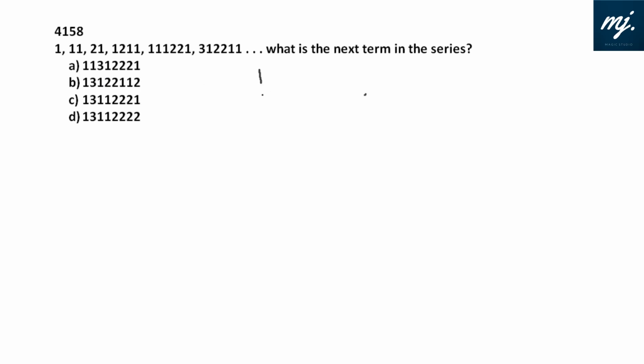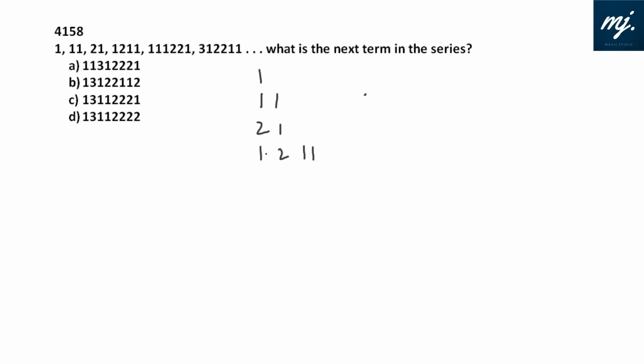And this is a wonderful series to know. What is the next term of this series? 1, 11, 21, 1211, 111221. It doesn't follow any mathematical pattern, but it follows the call out, the shout out pattern. How do we read it? How many ones are there? There is 1 one, so that is what I have written, 11. Now how many ones do we have? We have 2 ones, which we have written as 21.